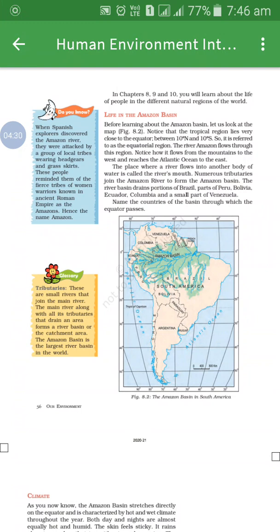The meaning of tributaries is also given in your book. These are small rivers that join the main river. The main river along with all its tributaries that drain an area forms a river basin or the catchment area. The Amazon basin is the largest basin in the world. Remember this. Okay, student?